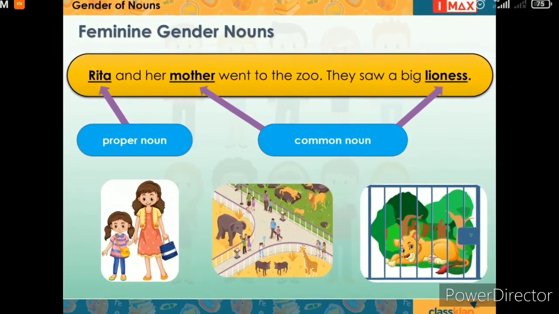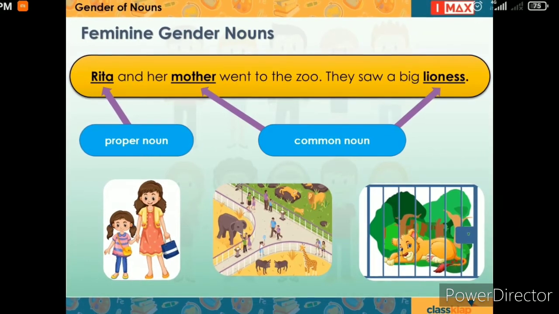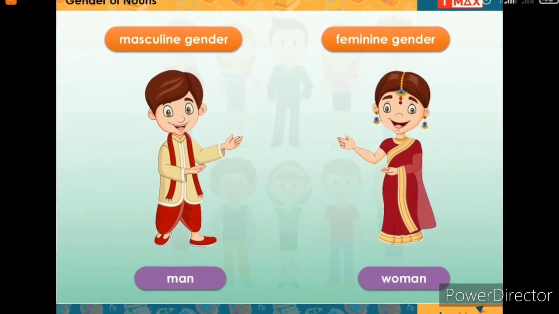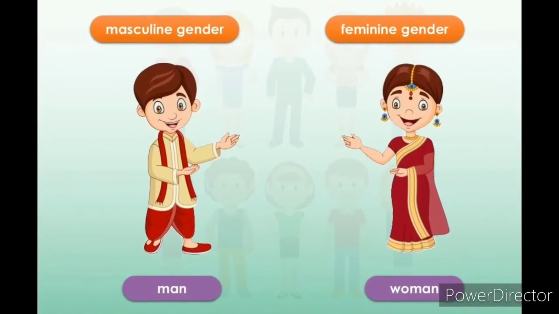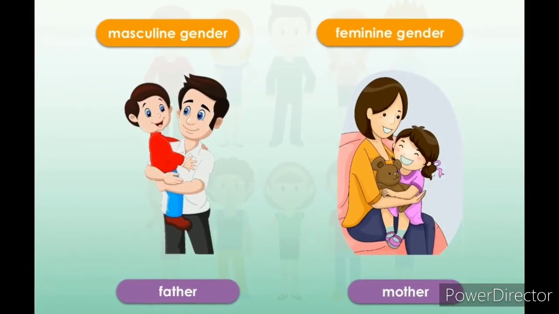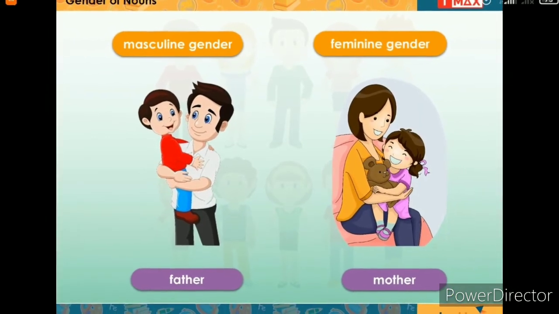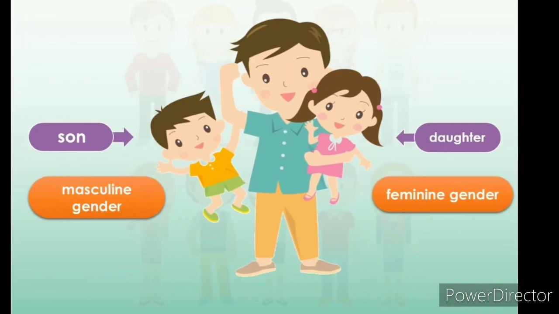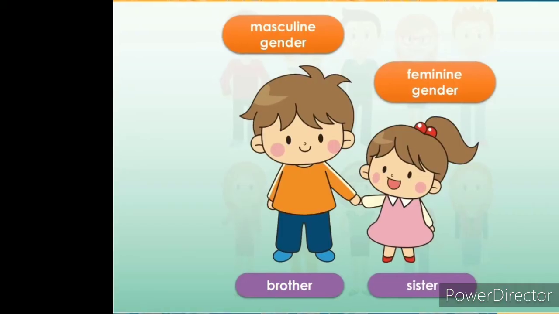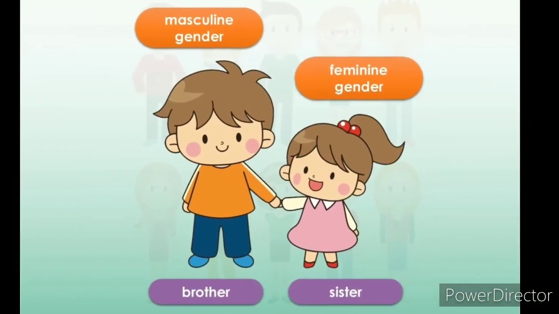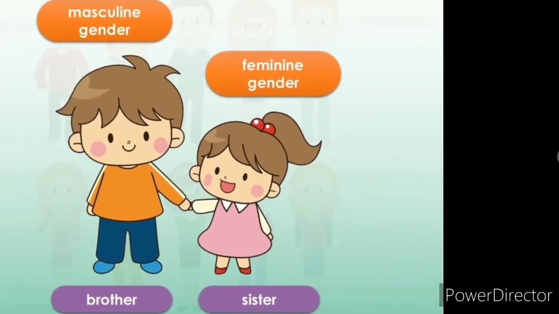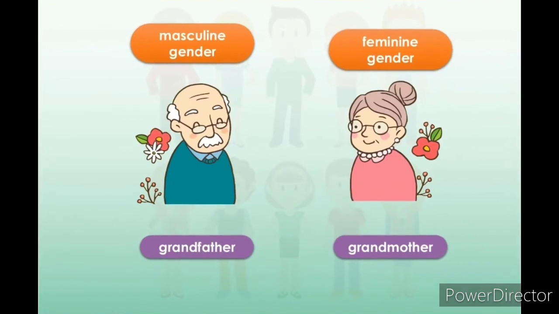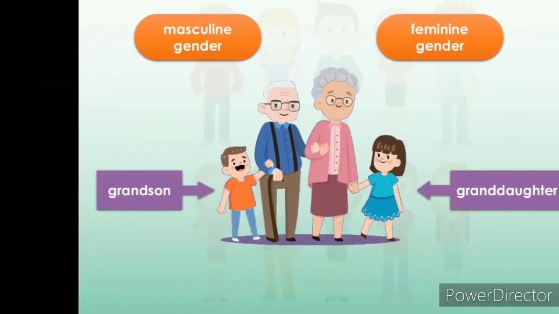Let us look at a few more examples of masculine and feminine gender. Man, woman, father, mother. Father is masculine and mother is feminine. Son is masculine and daughter is feminine. Brother is a masculine noun, sister is a feminine noun. Grandfather is masculine gender, grandmother is feminine gender.